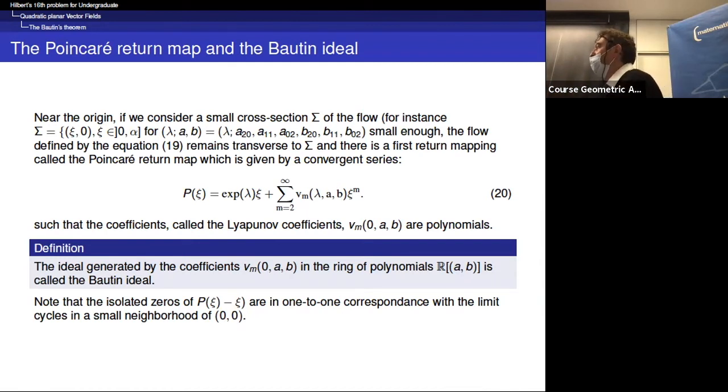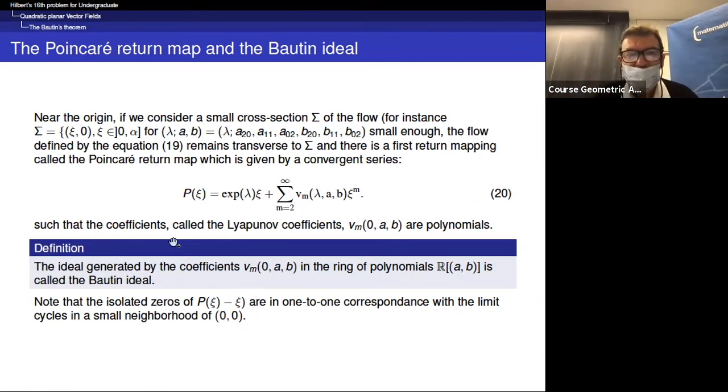And of course, if we look for limit cycles, then we may hope that perturbing the integrable case, you will get limit cycles. And so the theory of Bartin is the first approach to count the possible number of limit cycles in this setting.